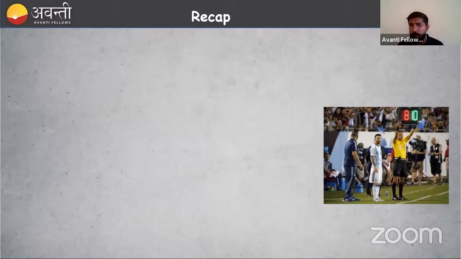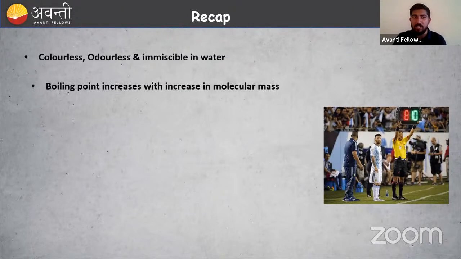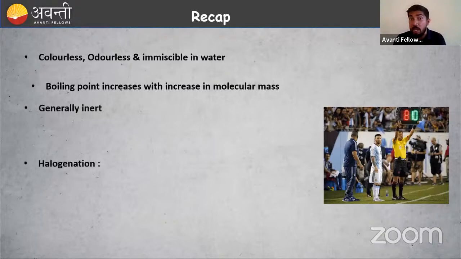Before starting today's topic, we have to recall what we studied in the last class. Last class, it was all about alkanes. Alkanes are colorless, odorless, and immiscible in water. Why? They are non-polar, like dissolves like, while water is polar in nature. Boiling point increases with increase in molecular mass. The relation between boiling point and surface area is directly proportional. When surface area decreases, boiling point also decreases. Generally alkanes are inert, but under special conditions they undergo some reactions.